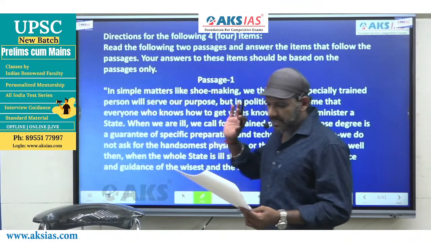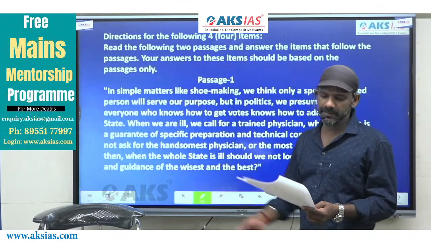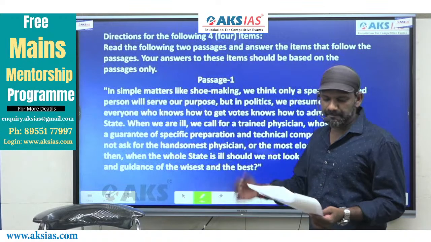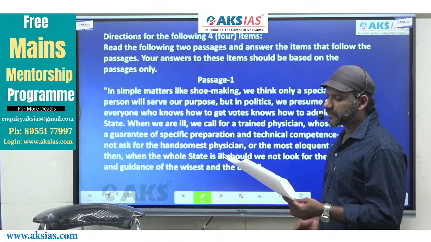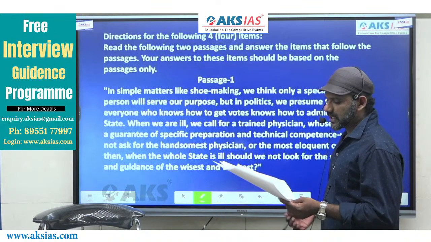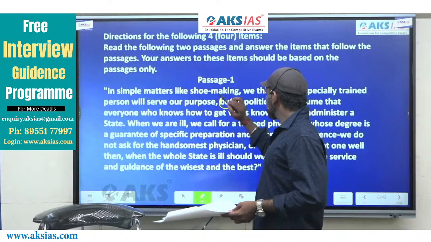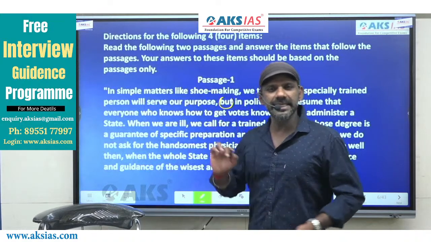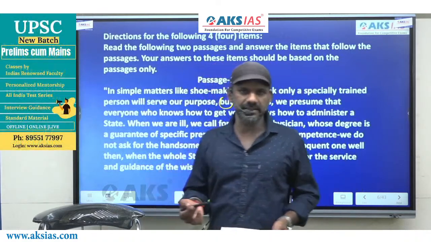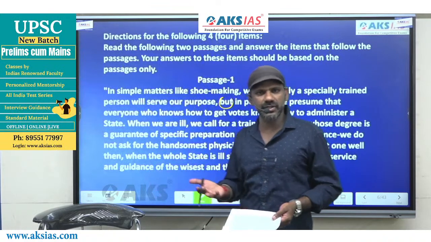Now, I'll just take you through the paragraph quickly. It's a very short one. You may read along with me. In simple matters like shoemaking, we think only a specially trained person will serve our purpose. But is a contrast indicator. Indicators deserve a lot of importance while reading, especially a contrast indicator, because it tells us about a change in the charge.